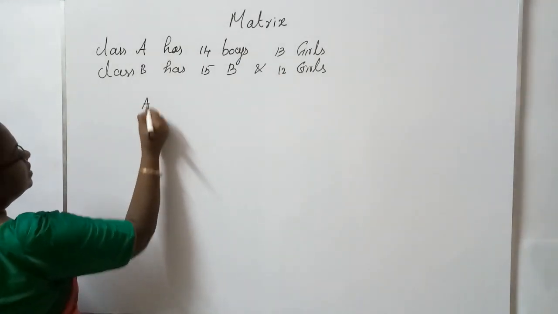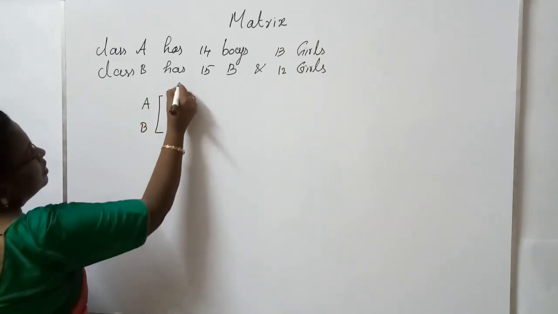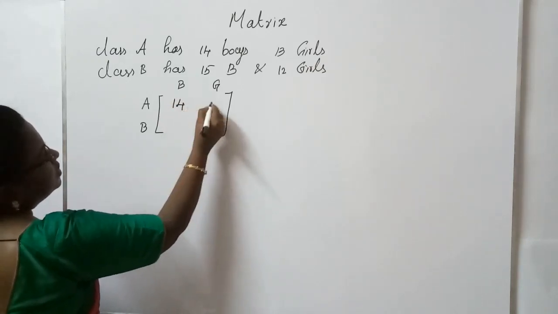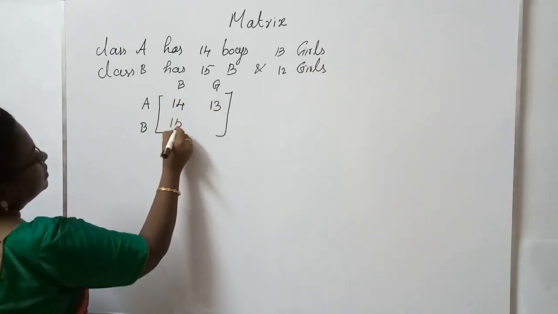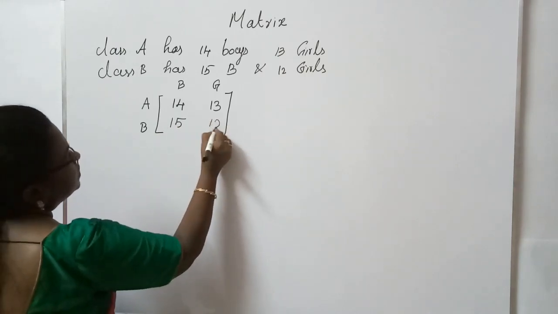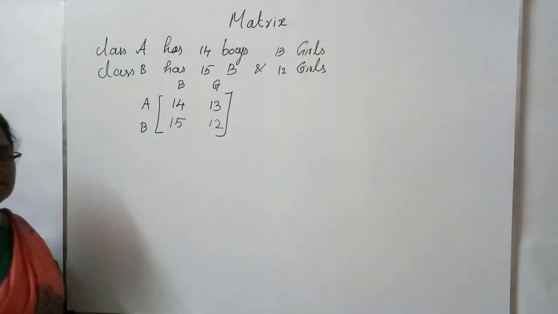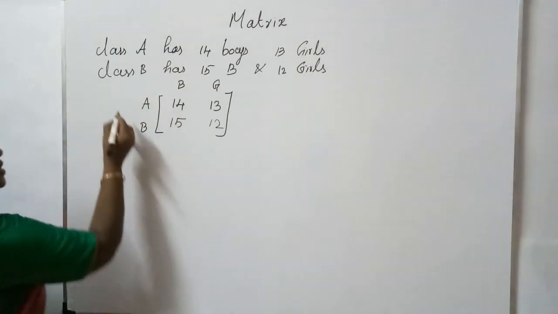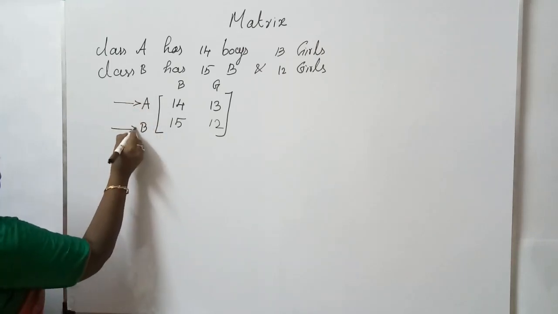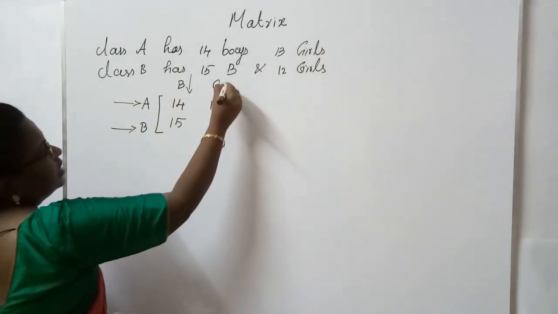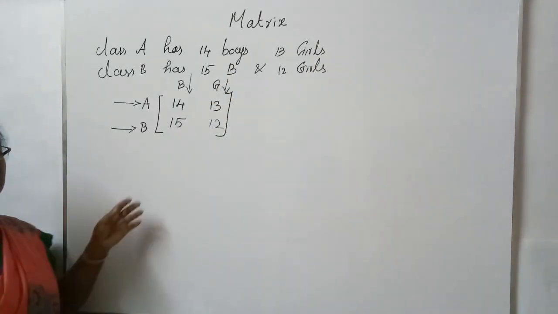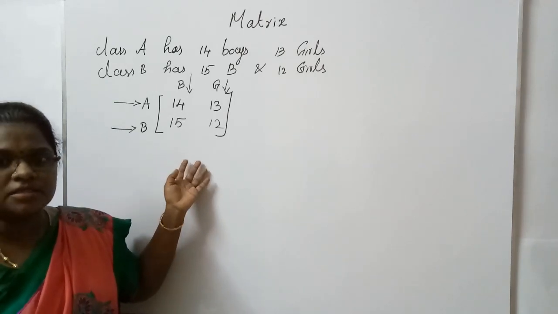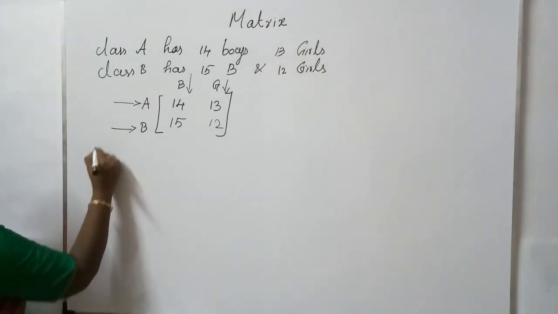See, class A and class B, boys and girls. Class A: 14 boys, 13 girls. Class B: 15 boys and 12 girls. This is a representation. This is called a matrix. This is the first row, this is the second row, this is the first column, and this is the second column. This is called a rectangular array of elements. A matrix is a rectangular array of elements.